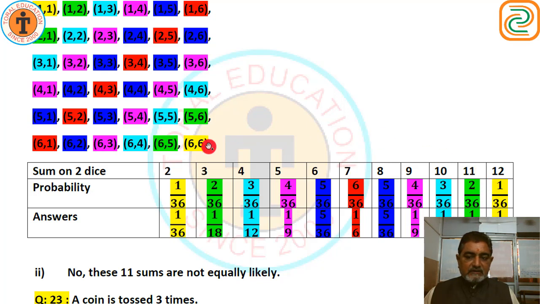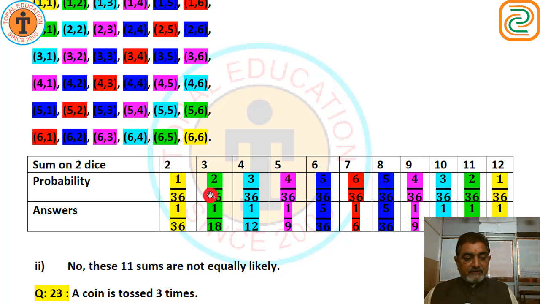And sum 12. 6 plus 6. Only one outcome gives us the sum 12. 6 plus 6, that is 1 upon 36. In this way we have completed the table.